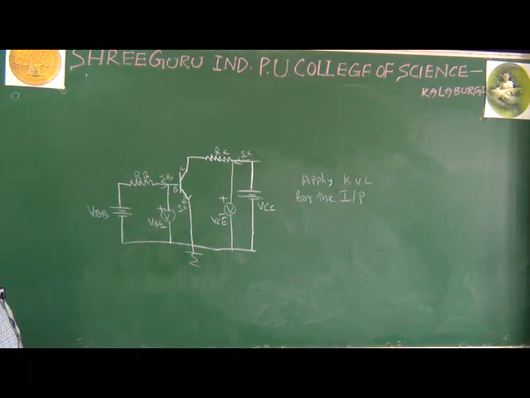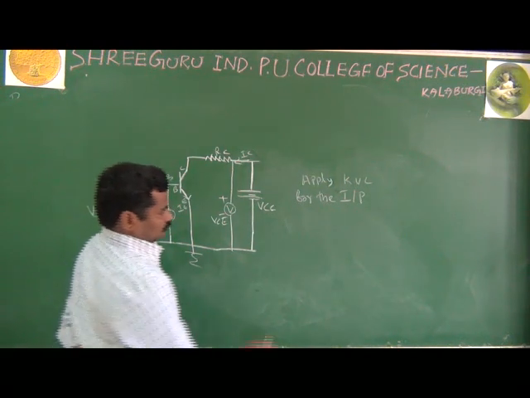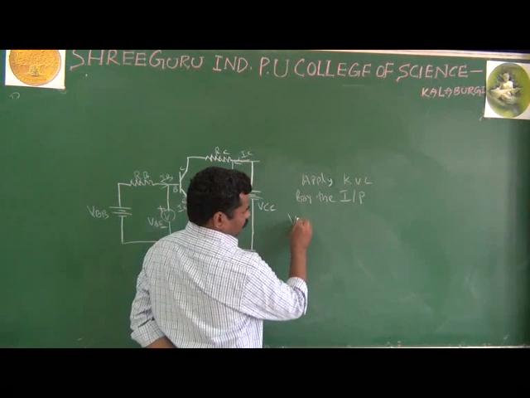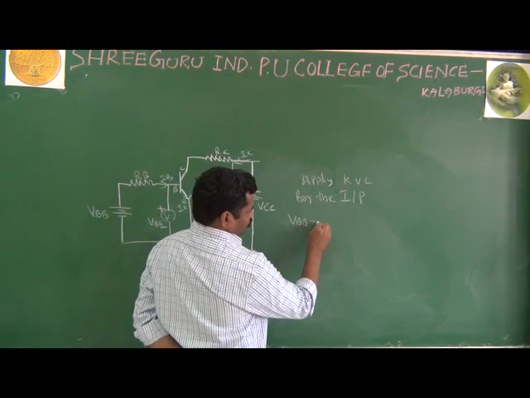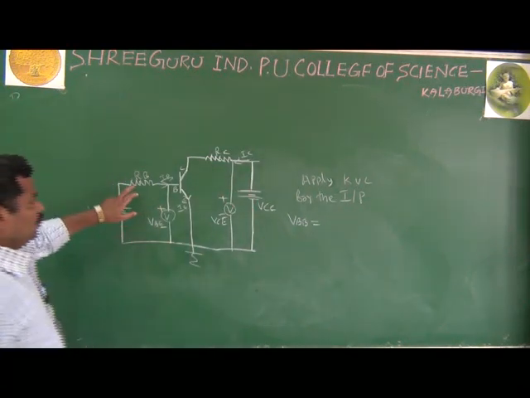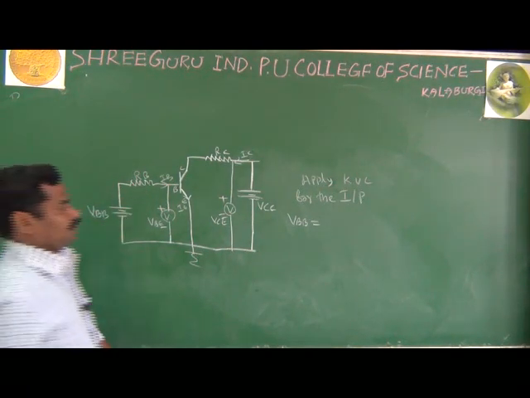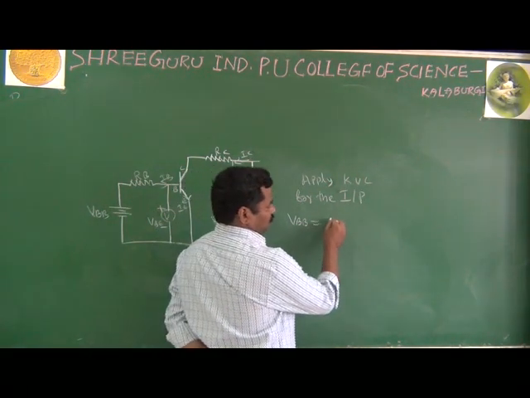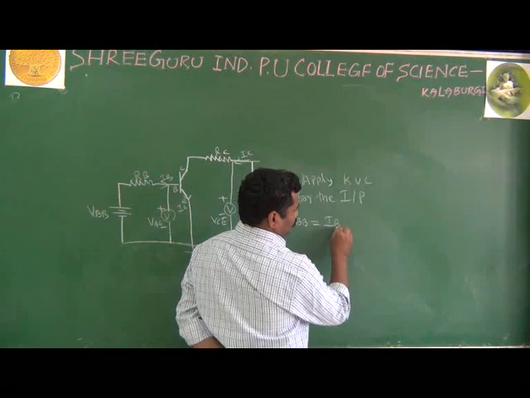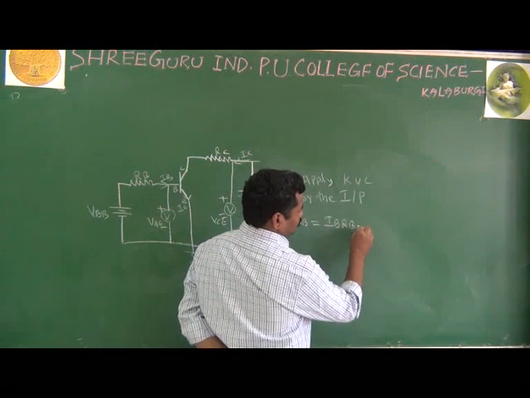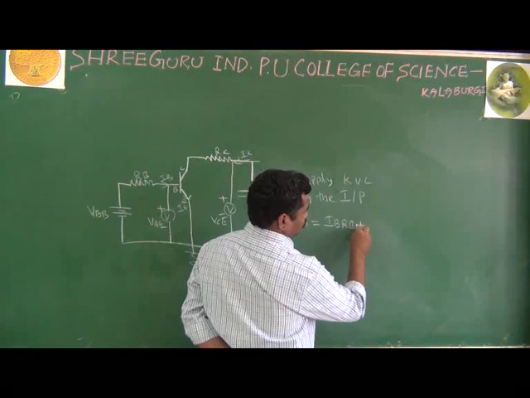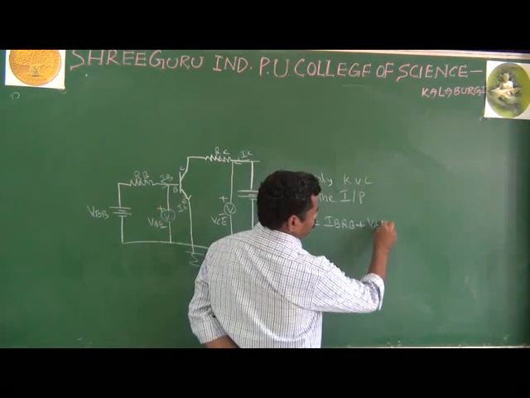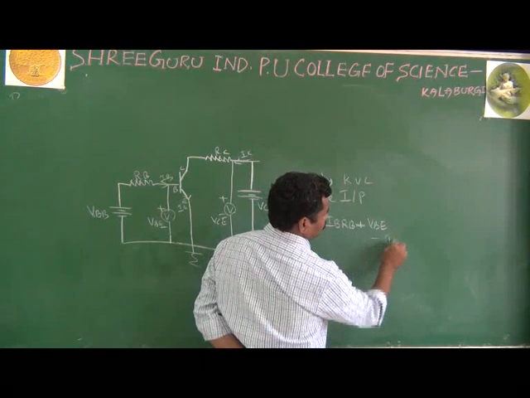If you apply the KVL, what happens? VBB equal to IB into RB plus VBE. This is equation number 1.